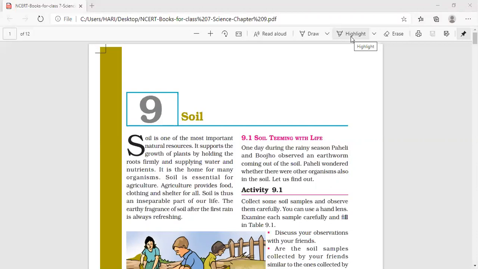Now we will be continuing with page number 97. Children, you should be ready with your textbook. Okay, I am explaining about the soil profile, which is on page number 97.